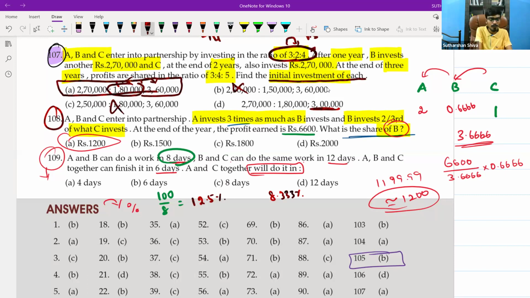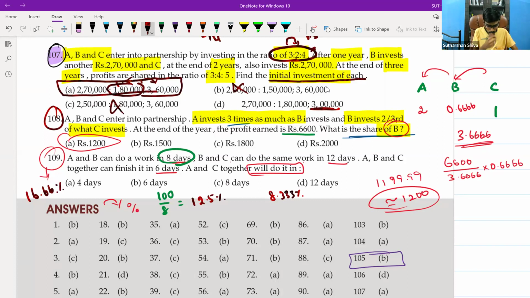A, B and C put together will get how many? 100 divided by 6 is 16.66. This is how we find the percentage of work they are doing.